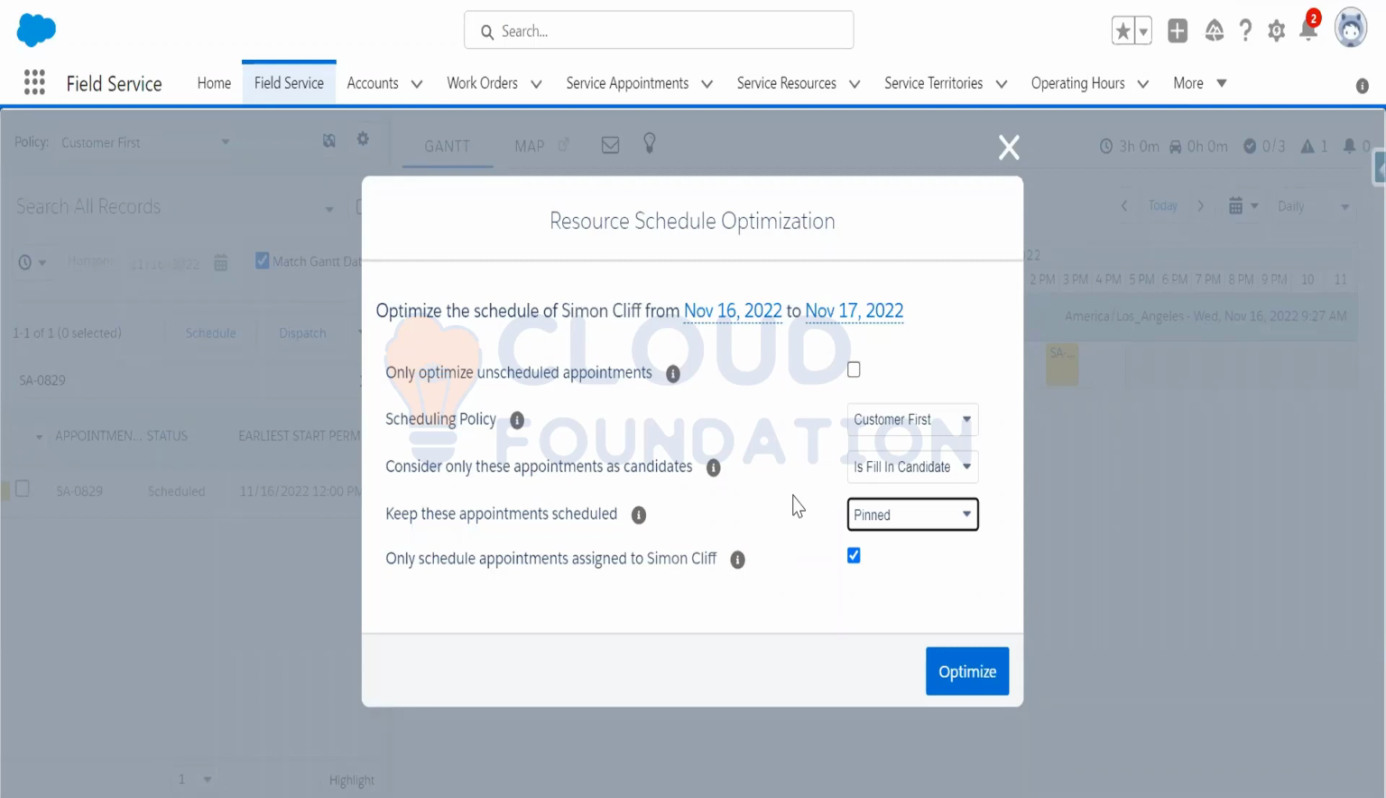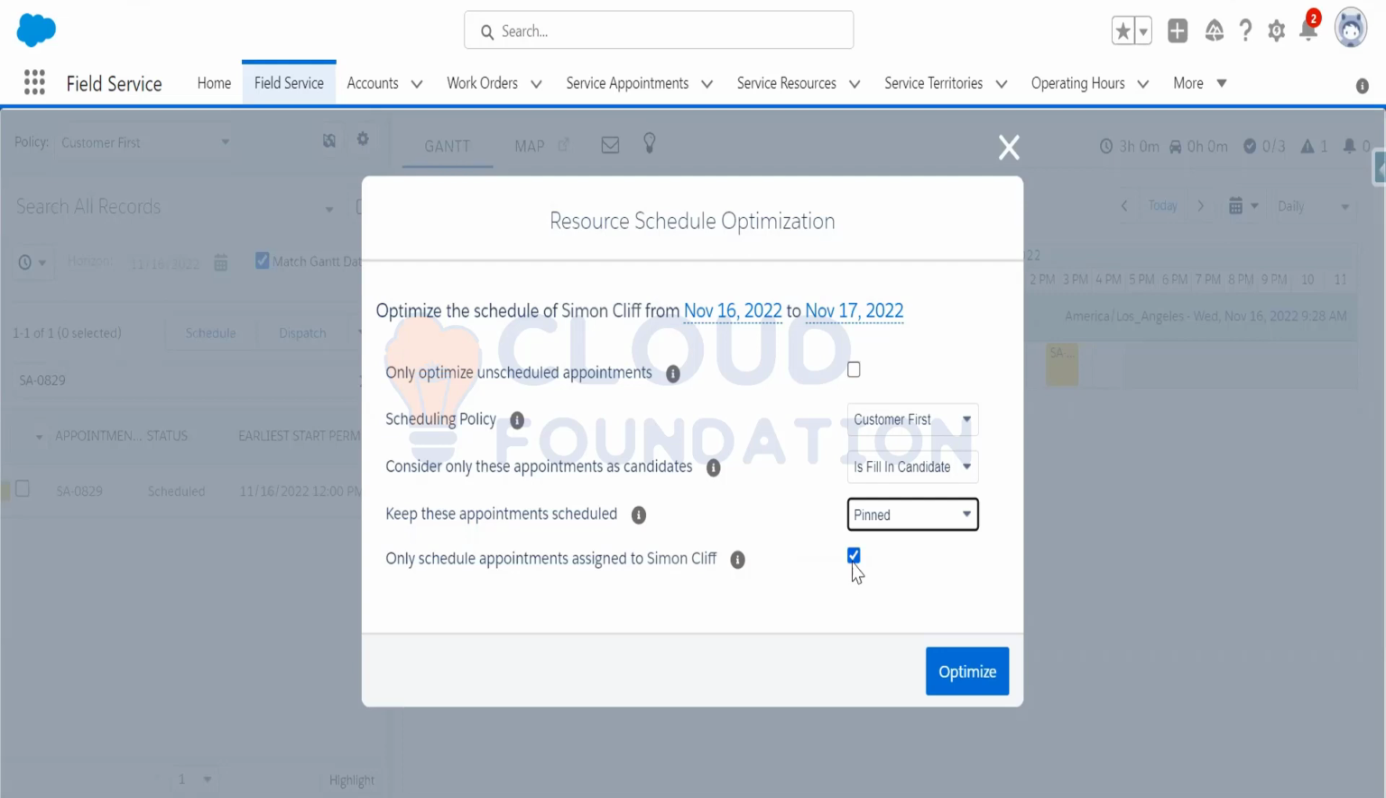Okay, so if you make this service appointment is pinned as true, that service appointment will be pinned in your dispatcher console or Gantt. Okay, so that's why I'm keeping this service appointment as scheduled. It will be pinned. Only scheduled appointments assigned to Simon Cliff. That's okay, because I have only one service resource, I don't have multiple service resources. If I have multiple service resources, 4, 5, 6, up to 10 service resources in the service territory, suppose the Los Angeles territory,